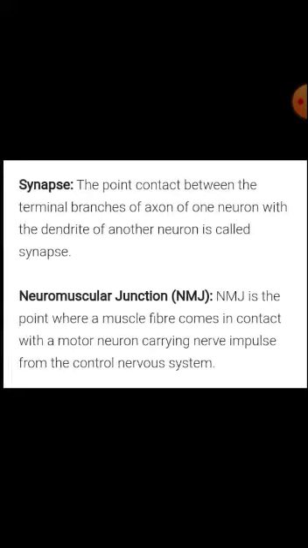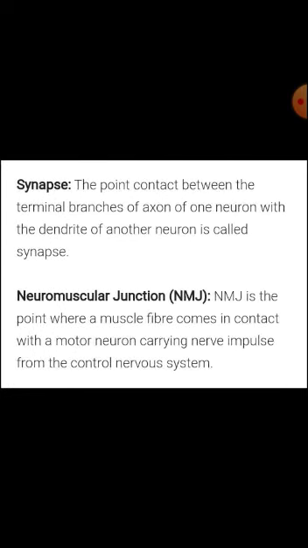Neuromuscular junction. The neuromuscular junction is the point where a muscle fiber comes in contact with a motor neuron carrying a nerve impulse from the central nervous system. So the neuromuscular junction is the junction between the muscle fibers and the motor neuron.